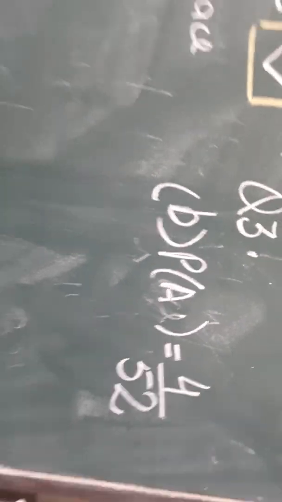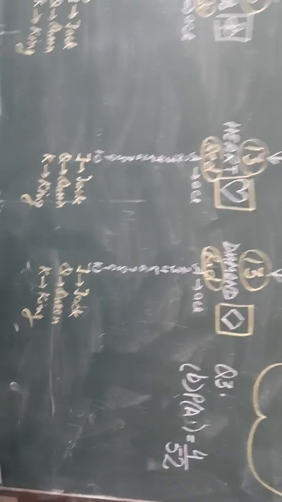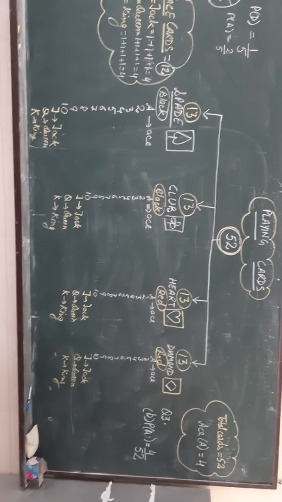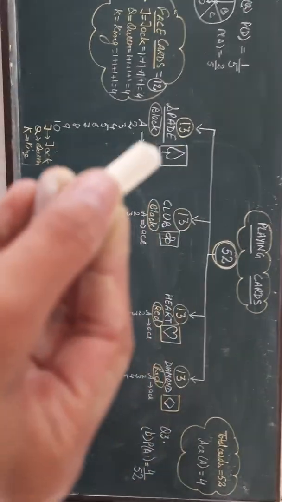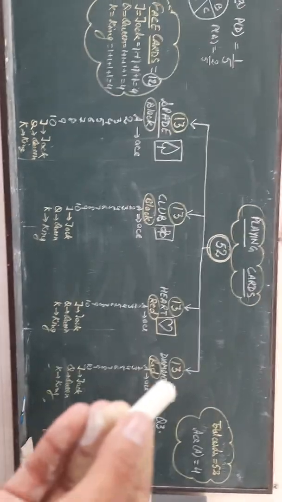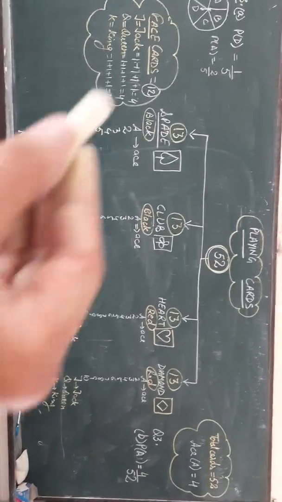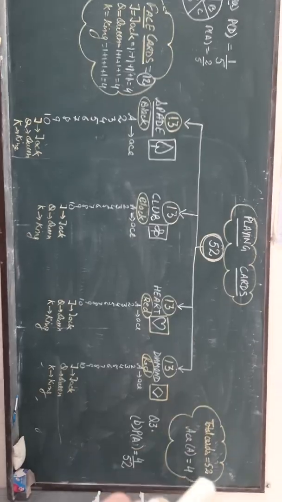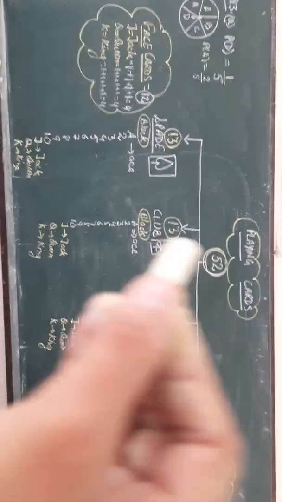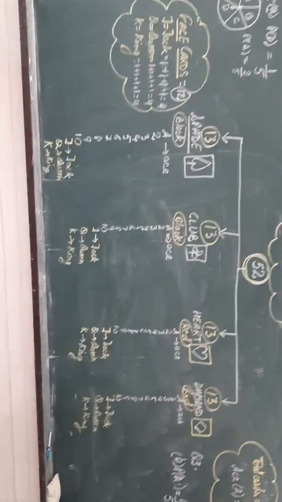So this is the answer to the given question. I hope it is clear to you. Dear students, make this chart in a similar way in your notebook by coloring them. Color spade and club as black and heart and diamond as red. Make a cloud for face cards, and a cloud for total cards and ace. By studying this chart you can answer any question.